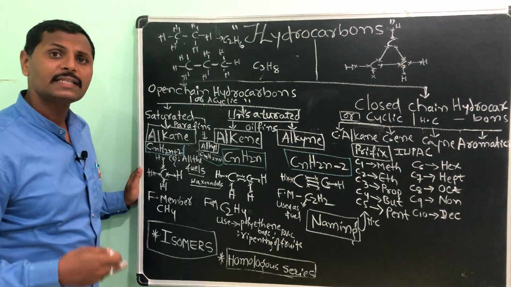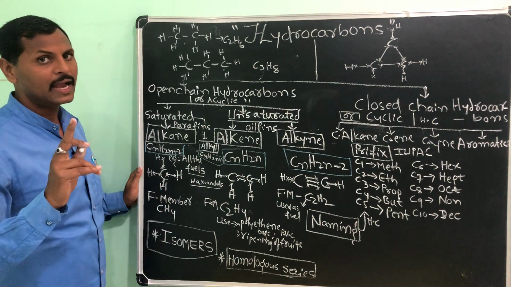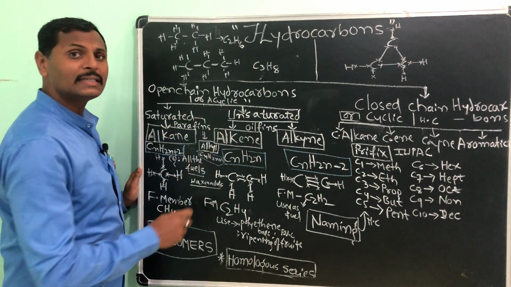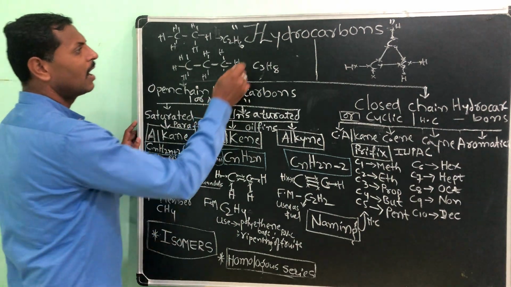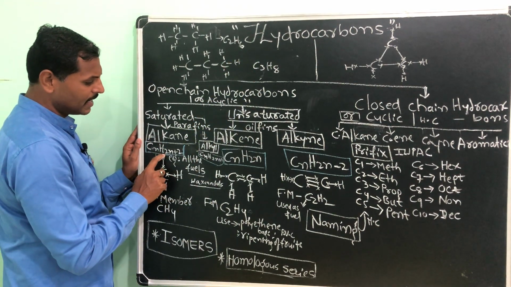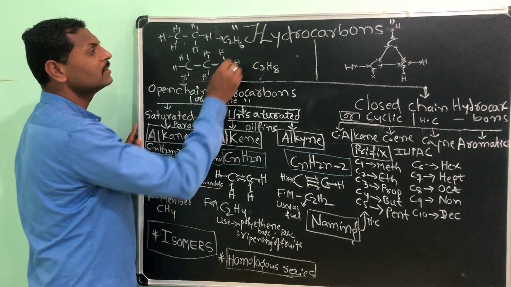Hydrocarbons which have a single bond between carbon and carbon atoms are called alkanes, and you can make its general formula also. How? I have already written here CnH2n+2.